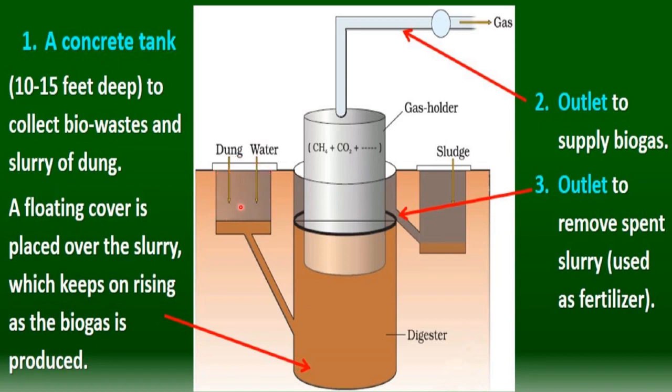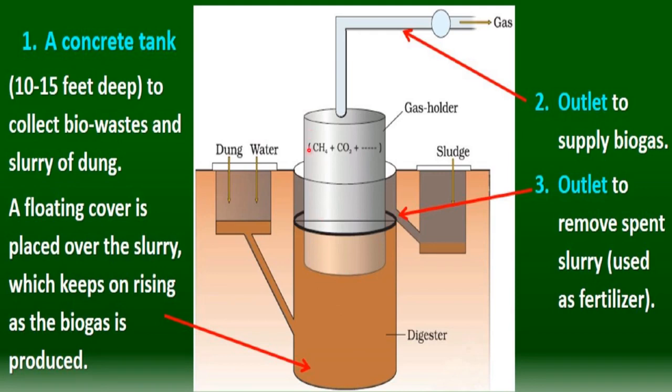Slurry is added from here and it comes to the digester. This is the digester where methanogens act on slurry, and organic matter present in that is digested, and also the biogas is produced. Biogas, a mixture of gases, is produced here due to that digestion of organic matter by methanogens. Now a floating cover is placed over the slurry, where methanogens are acting and producing biogas.